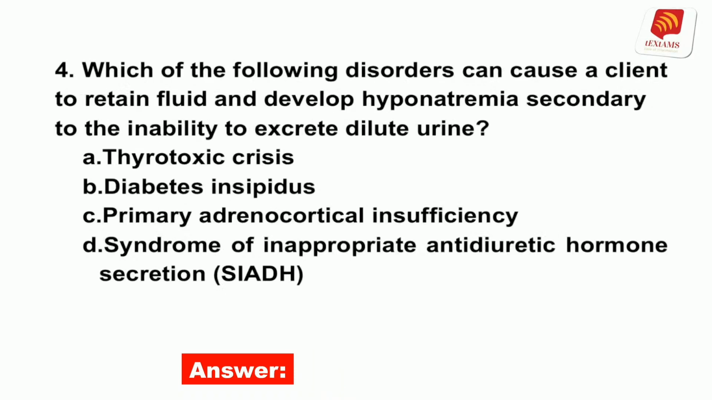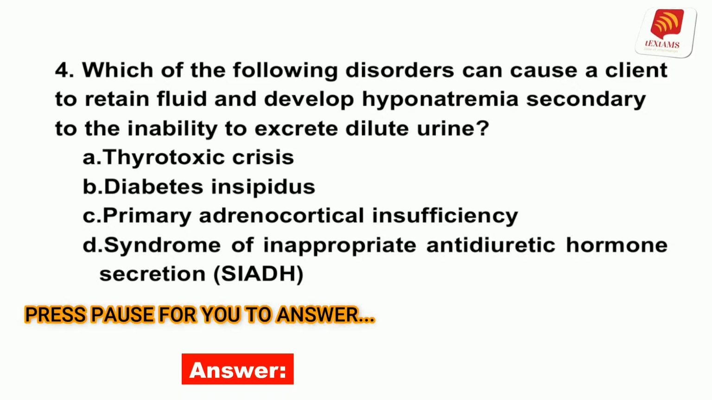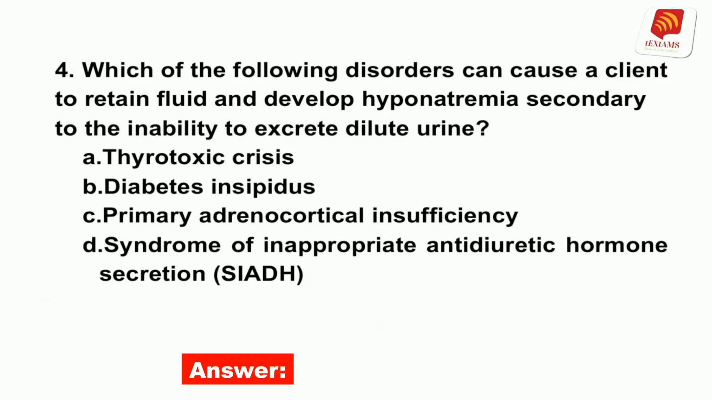Number 4. Which of the following disorders can cause a client to retain fluid and develop hyponatremia secondary to the inability to excrete dilute urine? A. Thyrotoxic crisis. B. Diabetes insipidus. C. Primary adrenocortical insufficiency. D. Syndrome of inappropriate antidiuretic hormone secretion. The answer is D. Syndrome of inappropriate antidiuretic hormone secretion is a condition in which the client has excessive levels